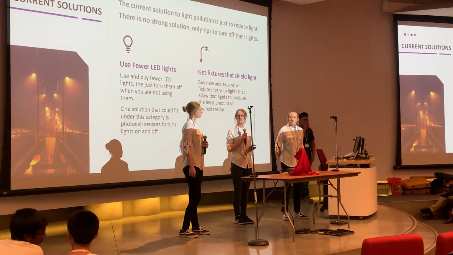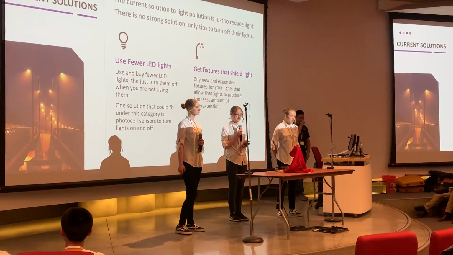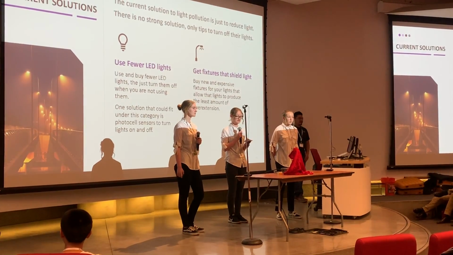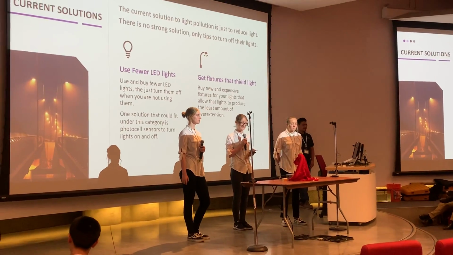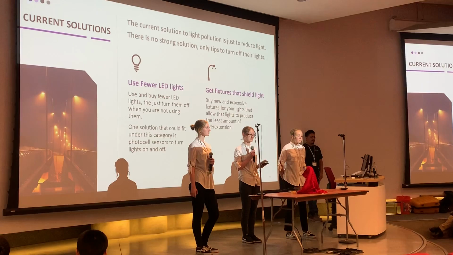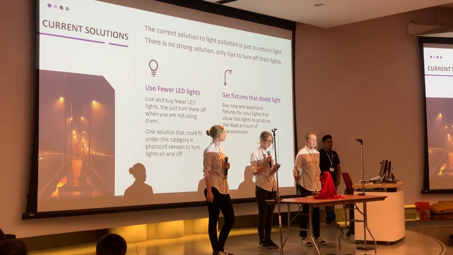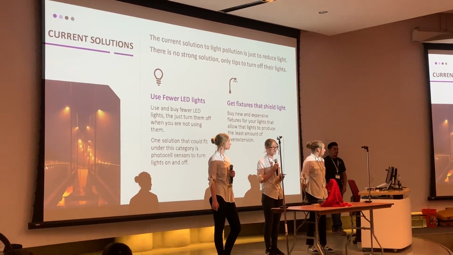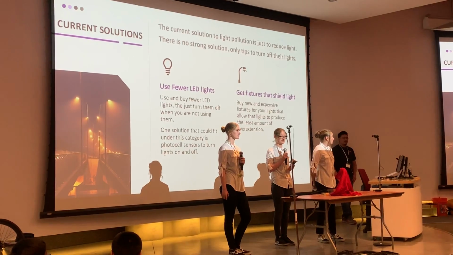So what are some current solutions? One current solution is to reduce usage of LED lights. This can be done through photosensors. However, LED lights are still the most harmful type of light. So a solution to this is to put a shield over an LED light. However, these can be expensive and they can reduce the light so much that it compromises visibility and safety.